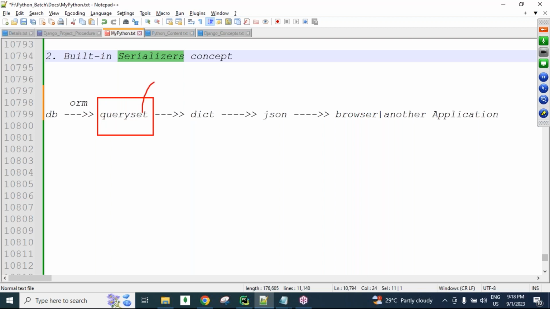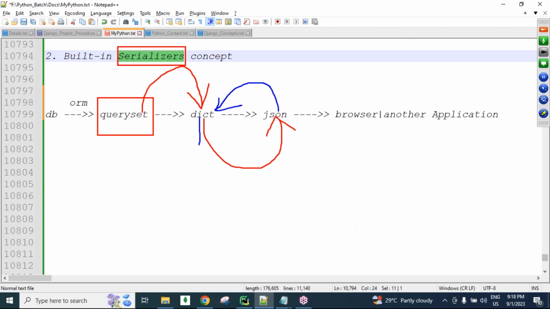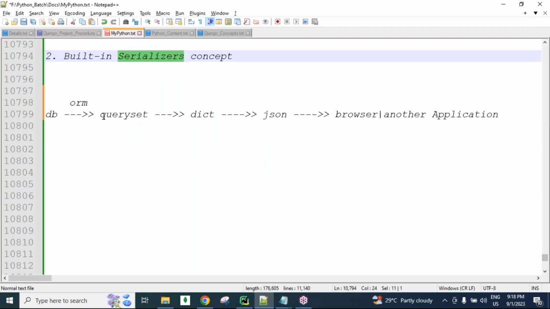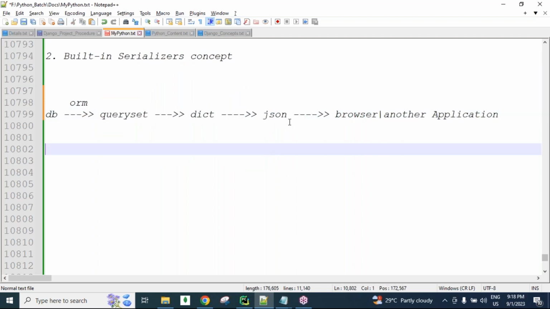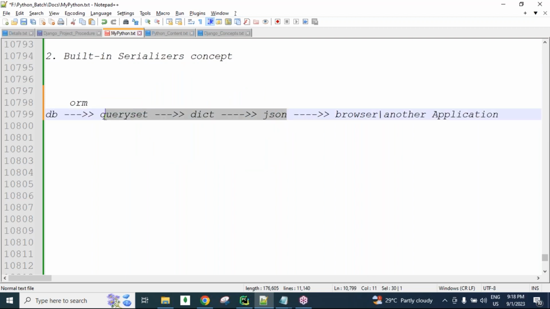Converting query set type data into a dictionary is the use of the serializers class, guys. By using serializers classes, we can convert query set data into a dictionary and dictionary data into JSON. These are all done by serializers. And the reverse, JSON type data into a dictionary and dictionary type into a query set, is also converted by the serializers class only. So query set into JSON via the dictionary, and JSON into query set via the dictionary, we can convert using the serializers concept.